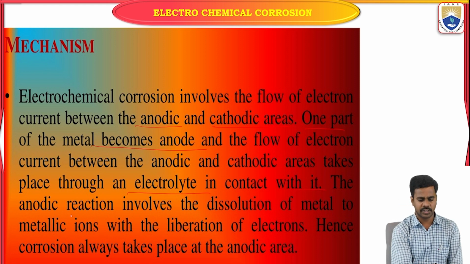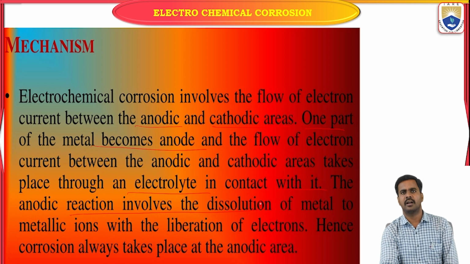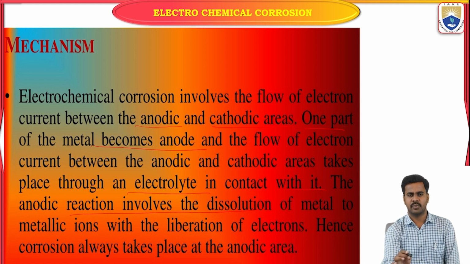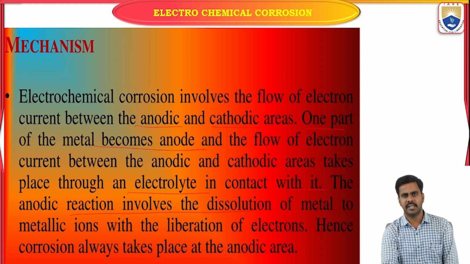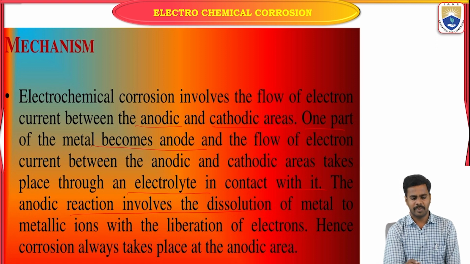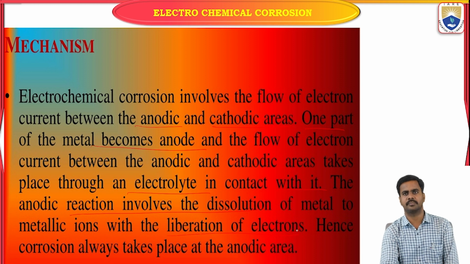The anodic reaction involves the dissolution of metal to metallic ions. That means at the anode an oxidation reaction takes place. What happens when oxidation takes place? The metal converts into metal ions by the liberation of electrons.